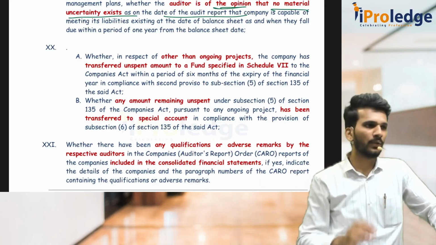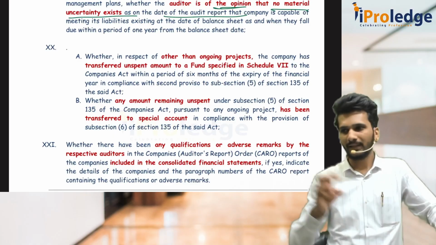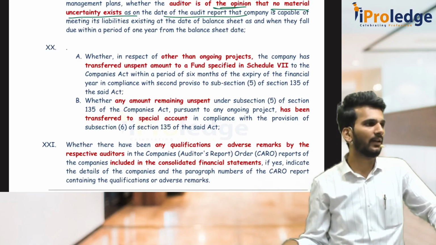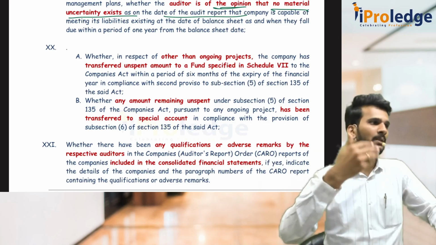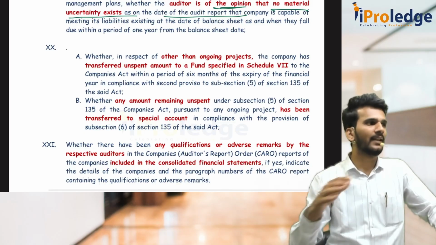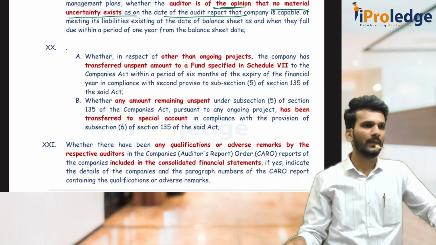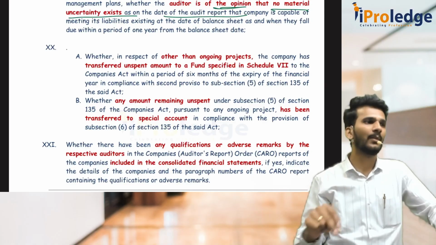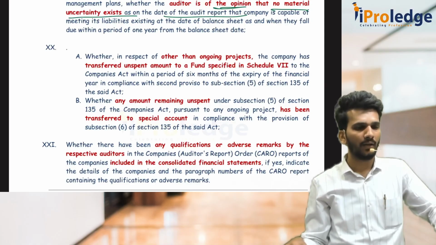Now if it is an ongoing project, within 6 months from the end of the financial year, you open a separate special account in a nationalized bank, then you put that money under that, and whenever you are constructing the school, hospital, something, take the money, construct it, it's over. Then unspent amount of CSR which is other than ongoing project, that means project is also not there, then immediately transfer it to the IEPF account which is maintained by the central government.